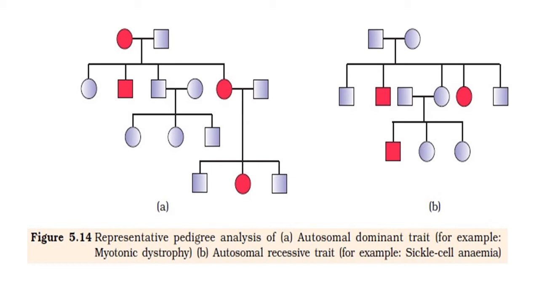Of this F1 generation, one mating is given here, a normal female with a normal male. It results in the next generation. Surprisingly, both parents are normal, but one of their sons is affected, and the daughter is normal.